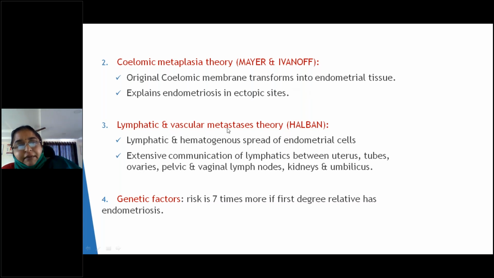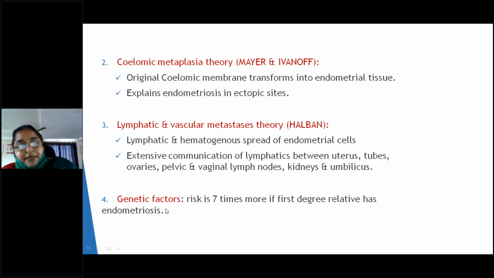Then comes the lymphatic and vascular metaplasia theory. It is Halban's theory. There is extensive communication of lymphatics between the uterus, tubes, ovaries, and the pelvic and vaginal lymph nodes. So through lymphatics, there will be a spread. And not only that, hematogenous spread. See, already I told you about remote places, for example lungs, pleura, nose, and so on; how do they get there? Here they are spilling. The other theory is hematogenous spread through the vascular route. Through this, it will go to remote places. This theory explains the remote places.